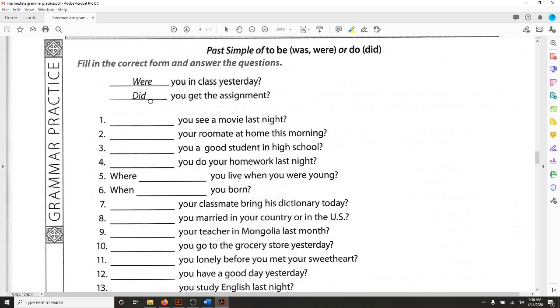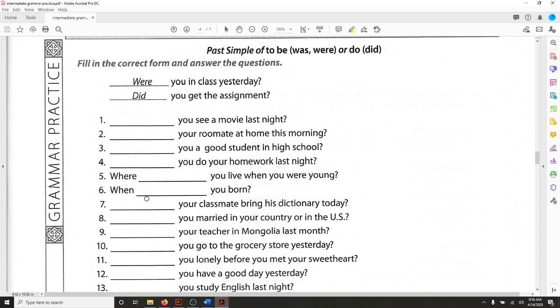So I want to give you one piece of advice for doing this worksheet. For each question, you're going to need to decide, is this question about being or doing? Being or doing?